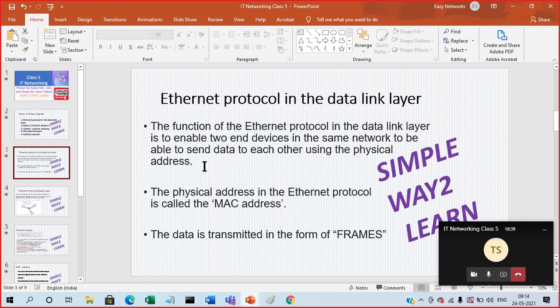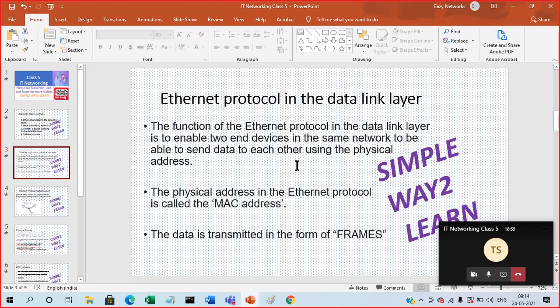Any doubts here, like what is the definition of the data link layer, what is the definition of the Ethernet protocol, on which basis it works, and what is the data representation in layer 2? What is same network?